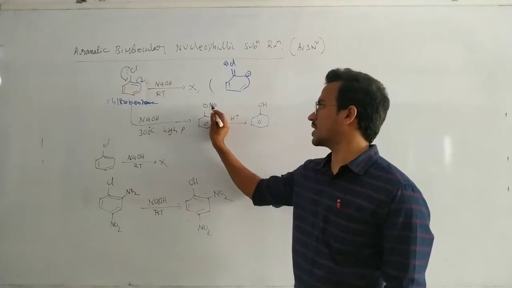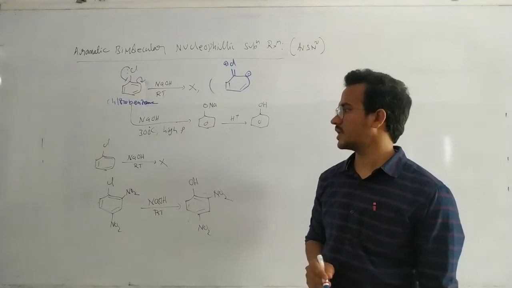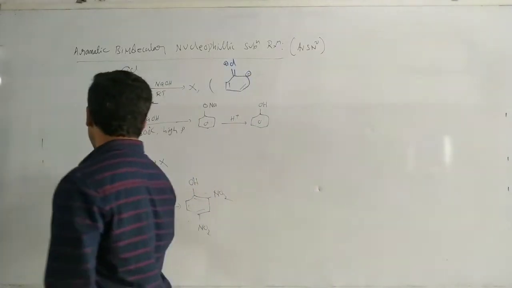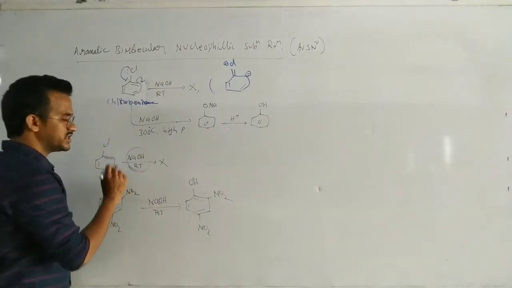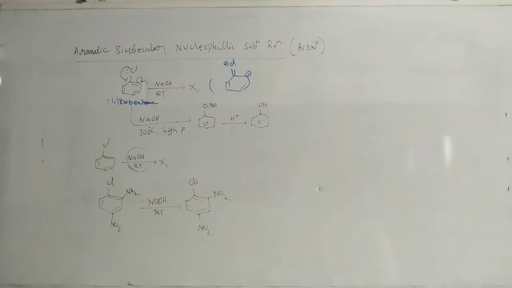First of all, NaOH followed by acid workup, you will get the phenol. Now here, see this one. This chlorobenzene, on reacting with NaOH at room temperature, that reaction is not possible. Of course, at a high temperature, it is possible.